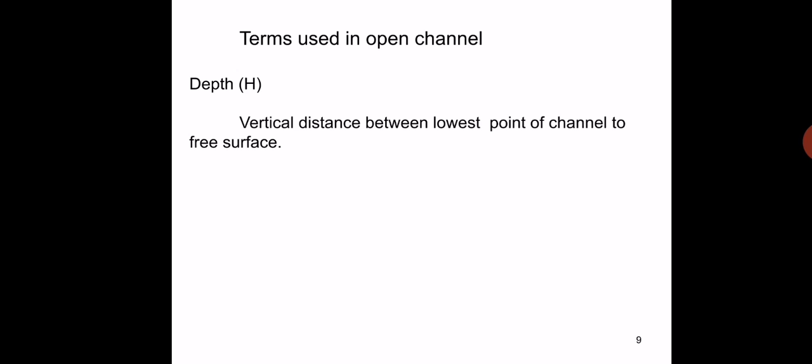So we have different terms used in open channels: depth, hydraulic depth, width, hydraulic mean depth, and hydraulic radius. What do you mean by depth? Here it is the vertical distance between the lowest point of a channel to the free surface.